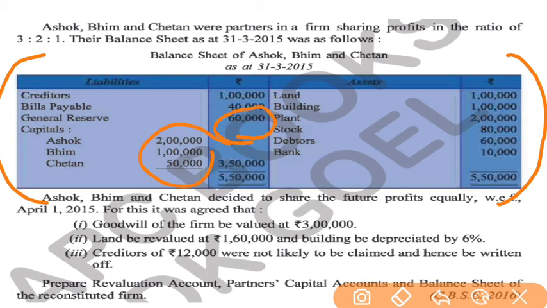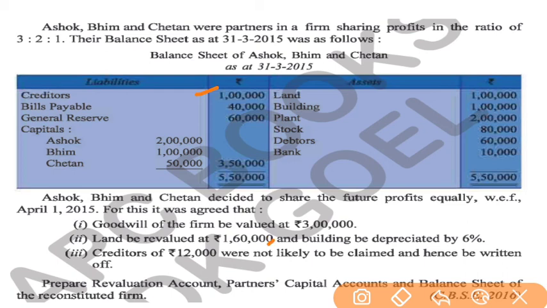General reserve is already distributed in the capital account, so it will be removed from your balance sheet. Bills payable, there was nothing about bills payable on the revaluation side, so the amount will be the same, that is 40,000. Creditors will be changed because 12,000 of creditors was not likely to be claimed. So 1 lakh minus 12,000, 88,000 will be the new creditors.